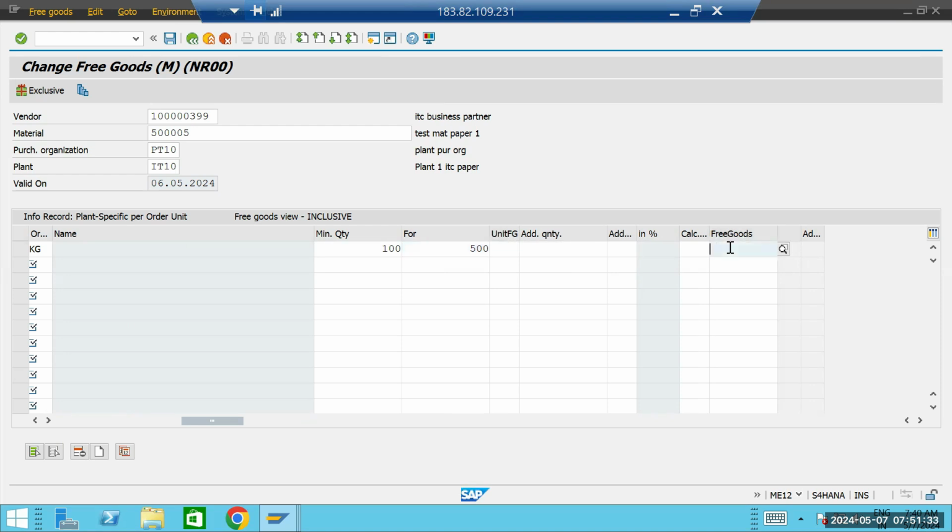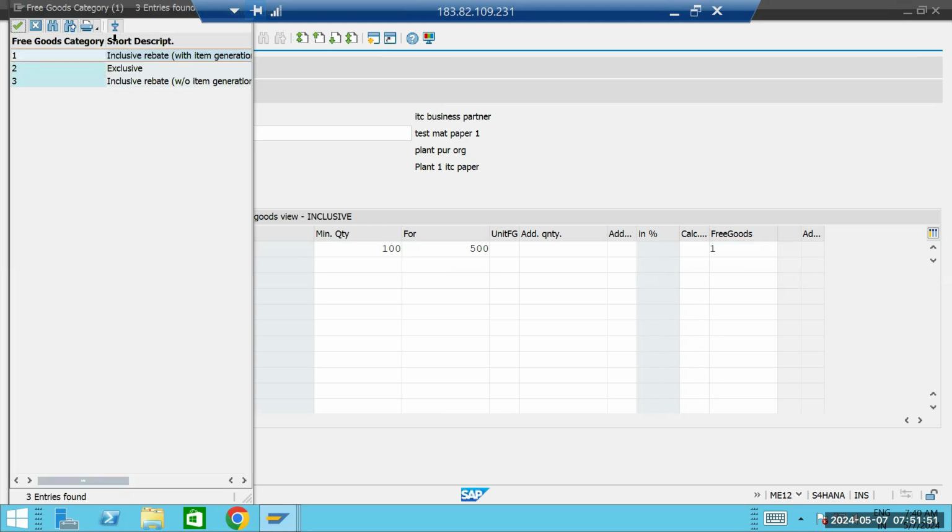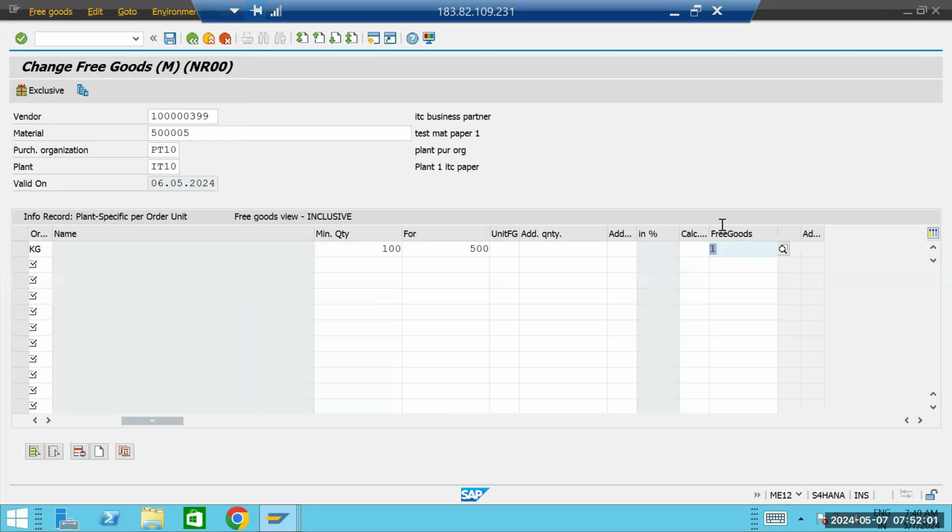Inside the free goods, you can mention like if I purchase 500 quantity, then I will get 10 free goods. So 10 free goods means it is showing as inclusive. Here you can see the inclusive indicator, here the exclusive indicator, and here the inclusive indicator without generation. If we select one, it will be the inclusive. So here we can create.